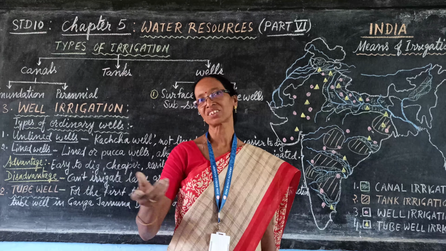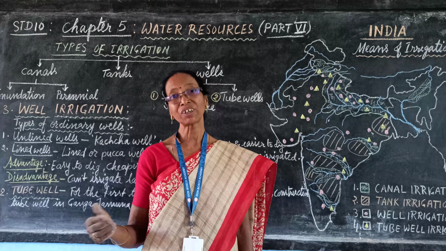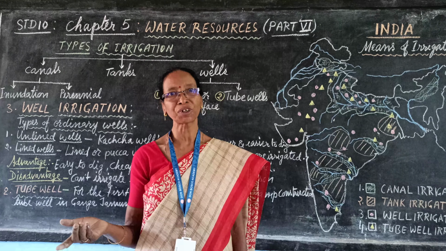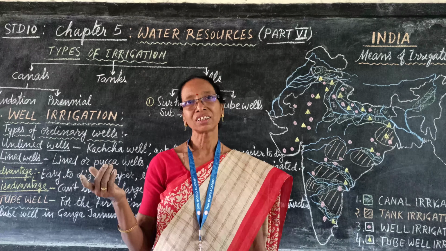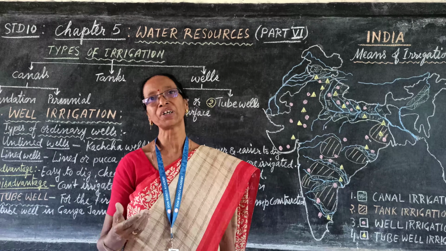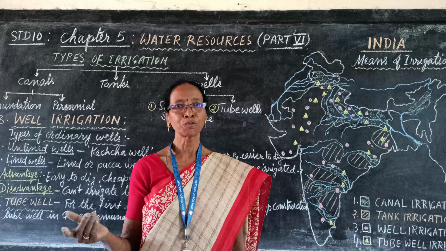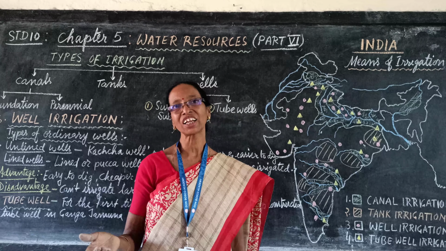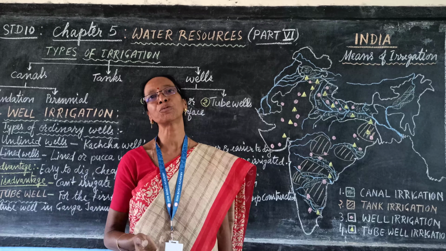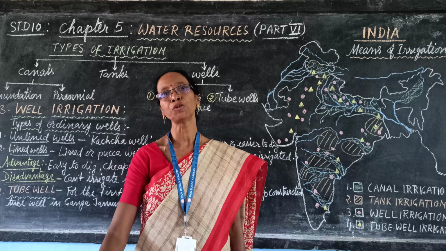Tube wells can be constructed anywhere, but where there is no electricity facility, water cannot be drawn with the help of electricity. So, manually, it is giving strain to the man or animal to get water from the deep bore well.